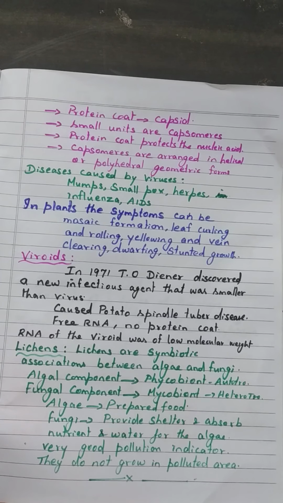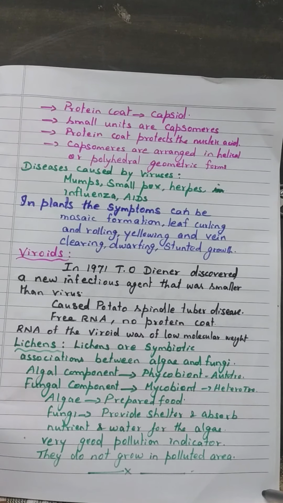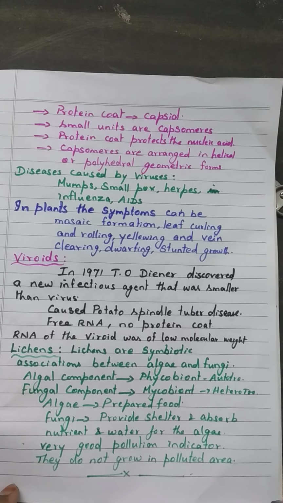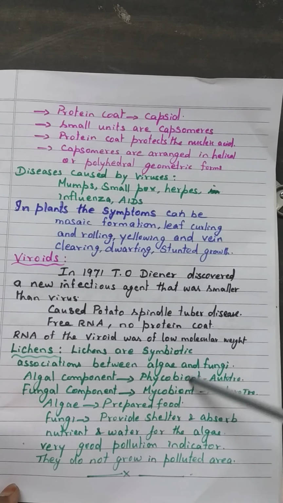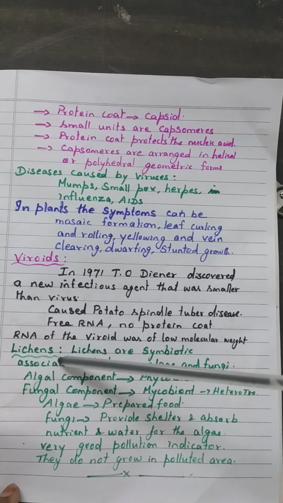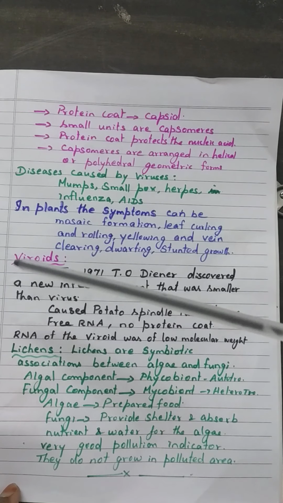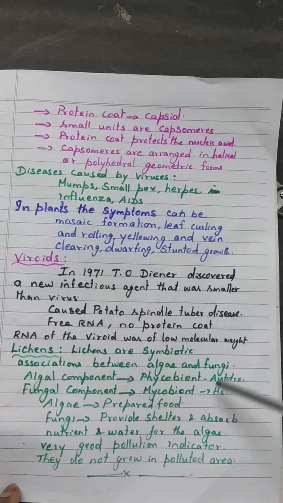Already you know about lichens. These lichens are symbiotic associations between algae and fungi. Algae and fungi together are known as lichens, and always they live together. The algal component is known as phycobiont, and it is an autotroph.